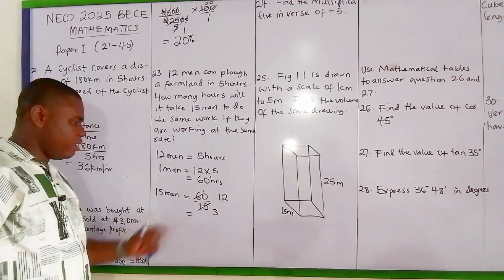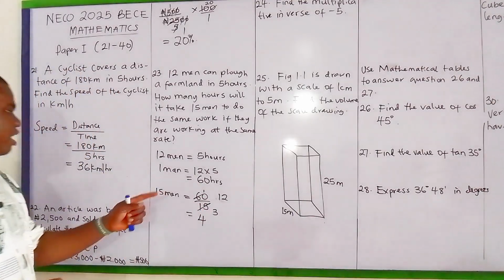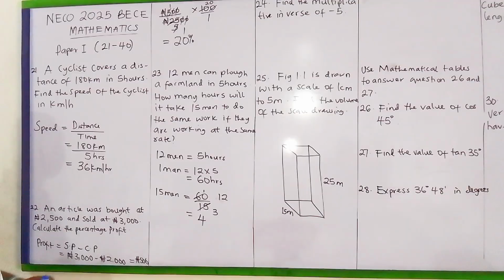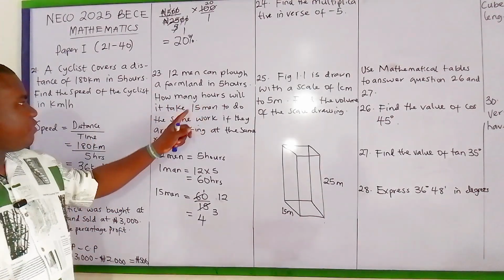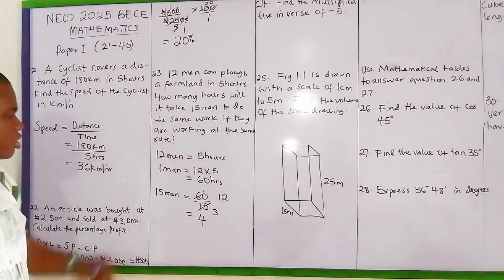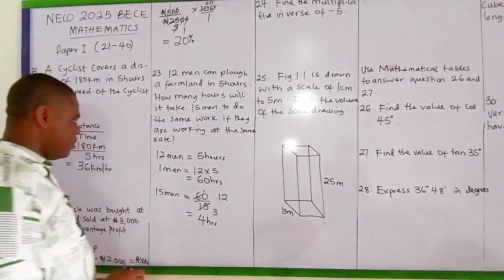So 60 divided by 15 gives us 4. Therefore, it will take 15 men 4 hours to do the same work.